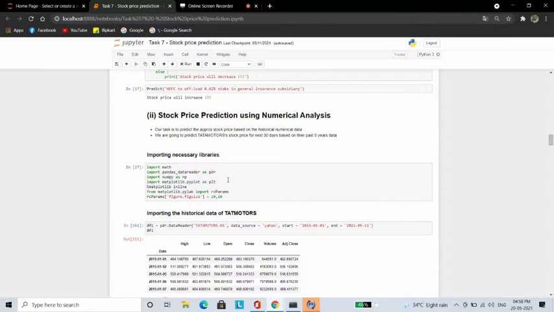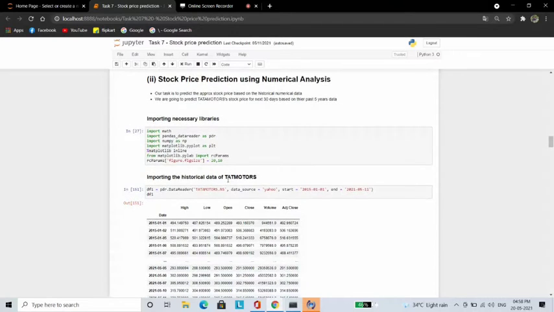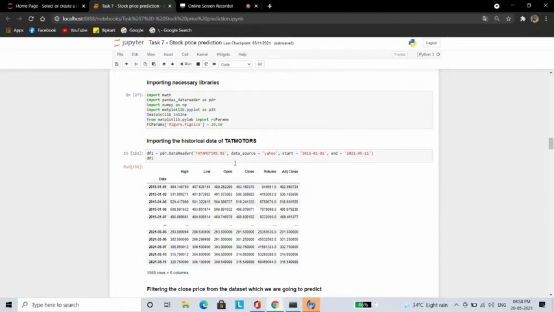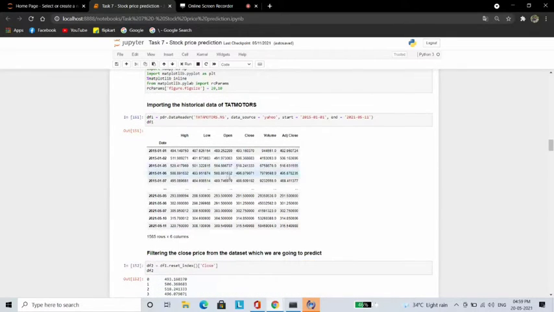Our next task is to predict the approximate stock price based on the historical data. We are going to predict the Tata Motors stock price for the next 30 days based on their past 5 years data. Next, we are going to import the necessary libraries such as Math, Pandas Data Reader, NumPy, and Matplotlib. From the Pandas Data Reader, import the Tata Motors historical data.